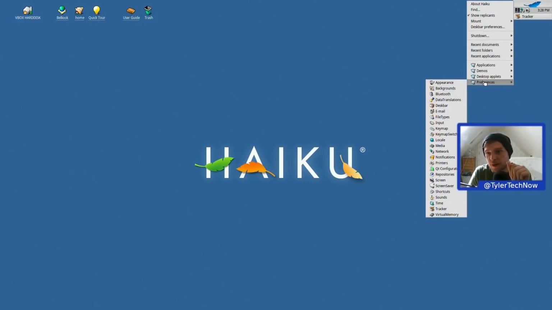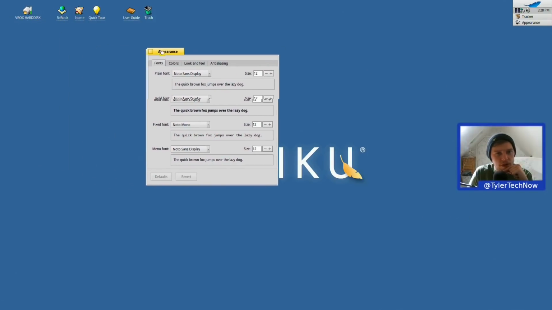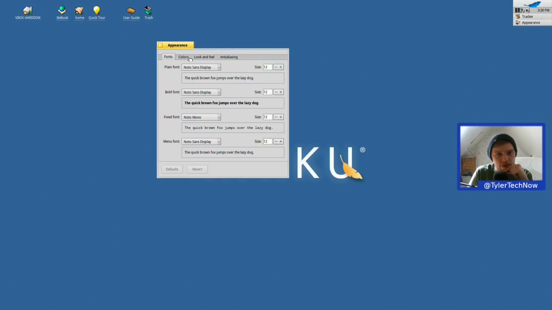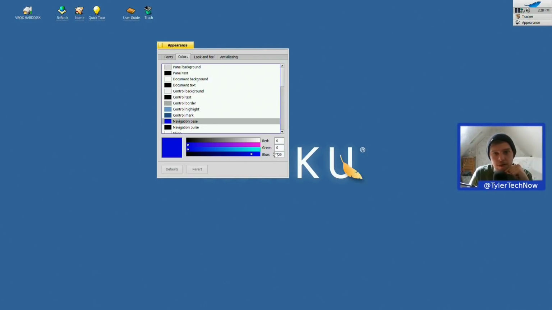So what I want to do now is go into the preferences and see if we can change the look and feel a little bit. So we have an appearance package here. Let's open that up. So here you can change the fonts, the colours of the panel background. Let's have a look at what we can do with this panel then. Let's go to navigation base. Has that changed anything?